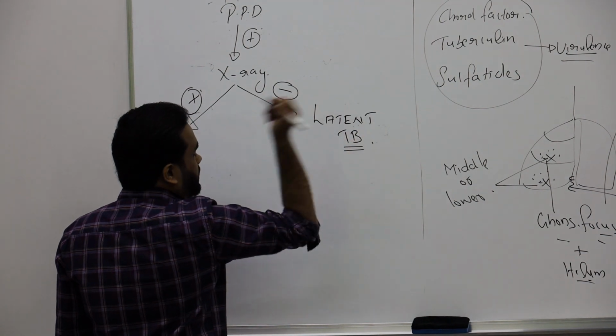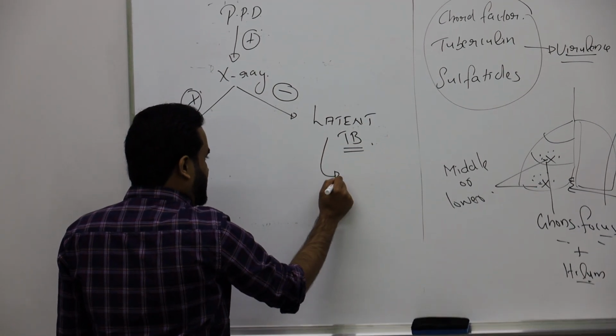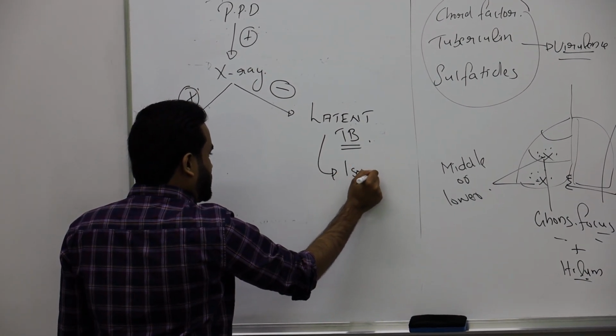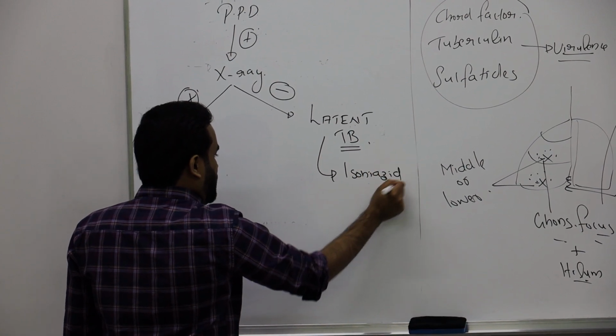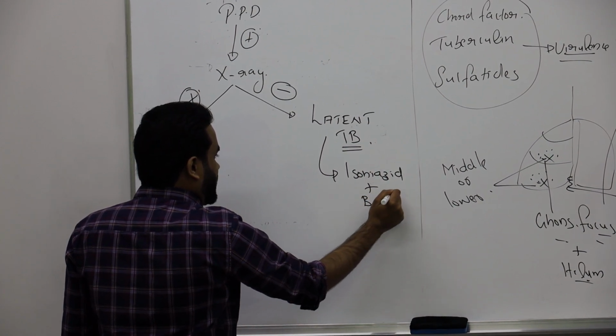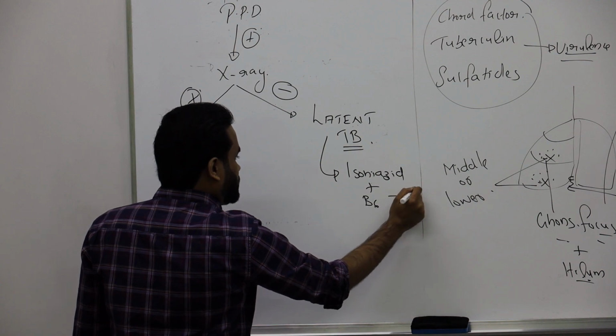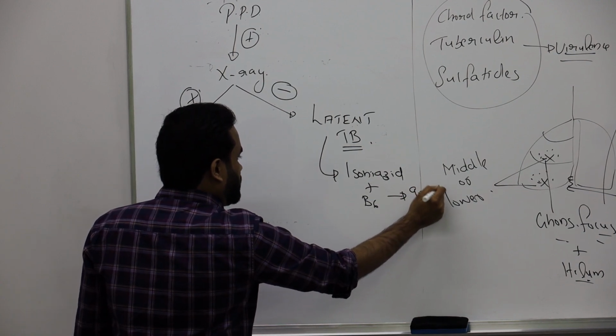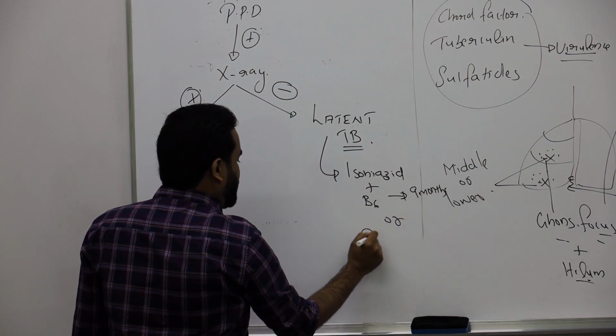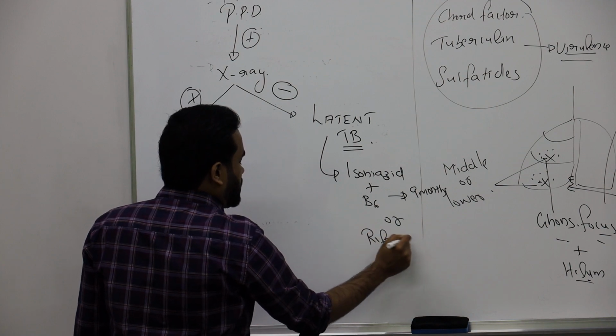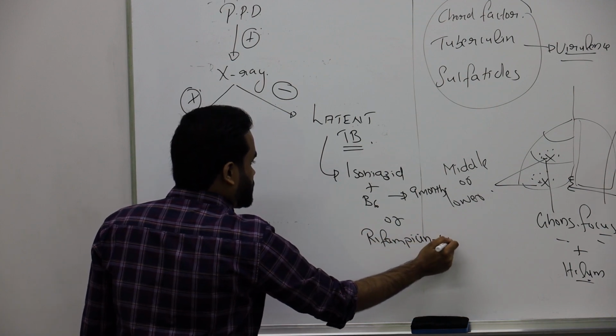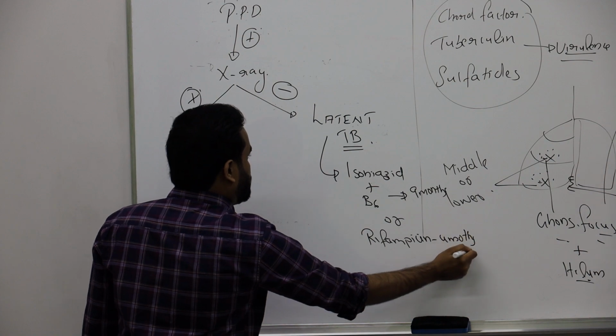For latent TB, the best treatment we give is the first line drug isoniazid plus vitamin B6. You can give it for 9 months. Or you can give just one drug, rifampicin, for 4 months. You don't have any active infection, right?